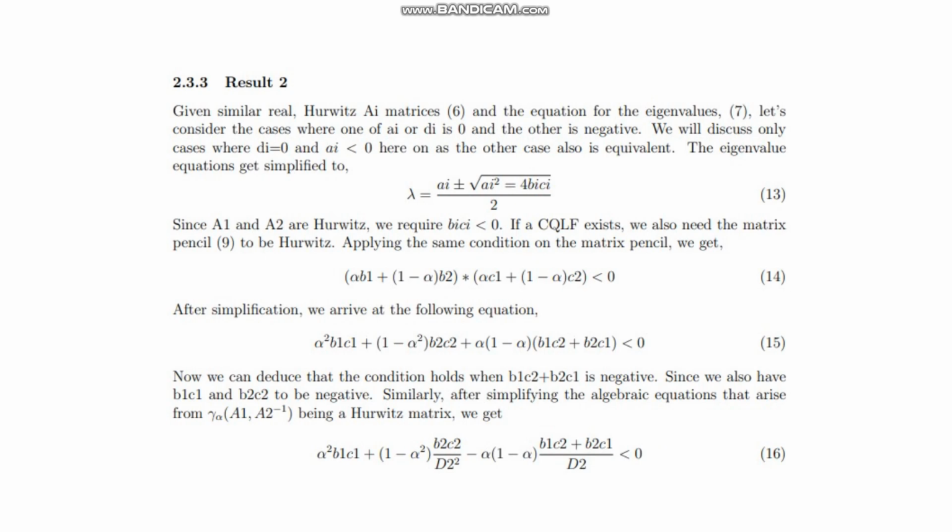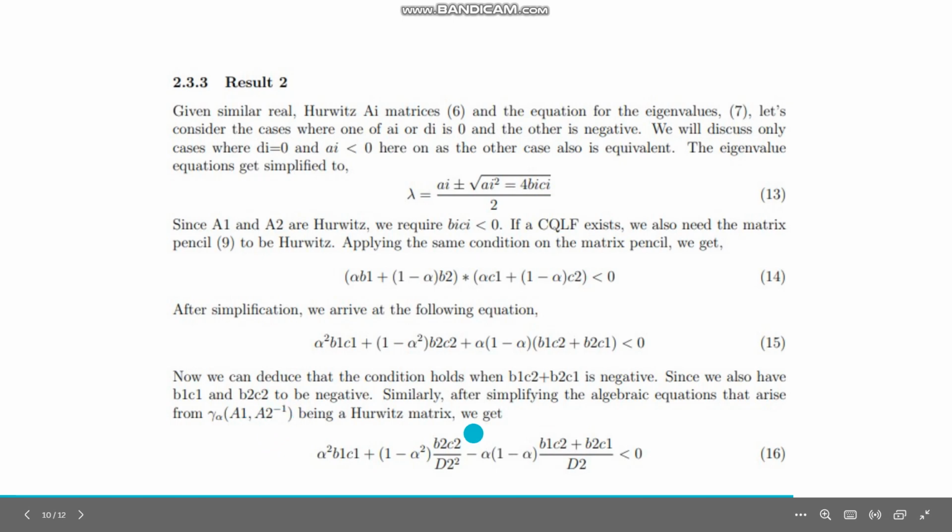Now the second result. What we try to do is, instead of taking A_i equal to D_i, we consider D_i equal to 0. In this case, we by default require B_i C_i to be less than 0, right? If this happens, then A1 and A2 are Hurwitz. Again, we try to make sure that gamma alpha A1 A2 and gamma alpha A1 A2 inverse are Hurwitz.